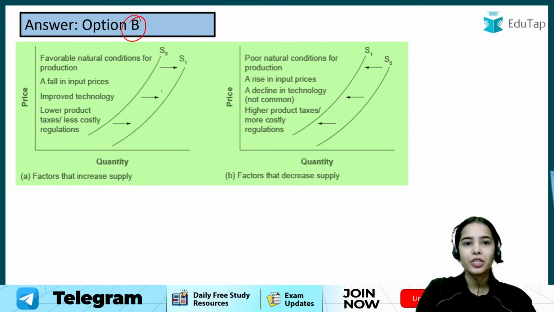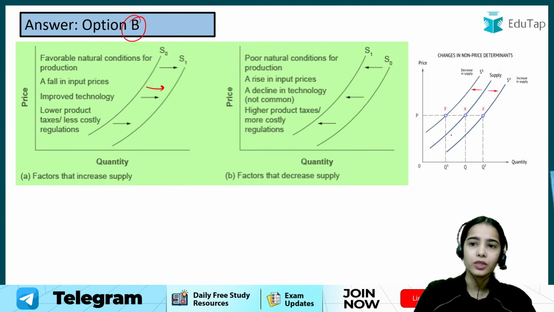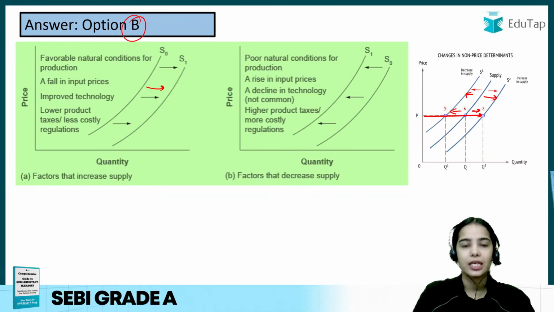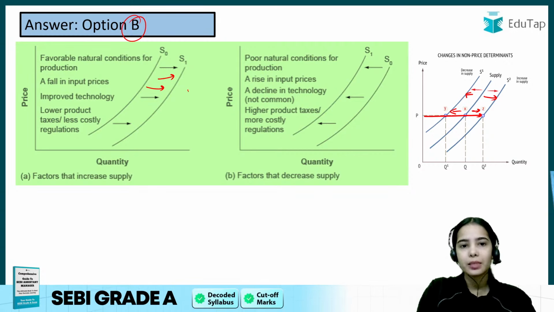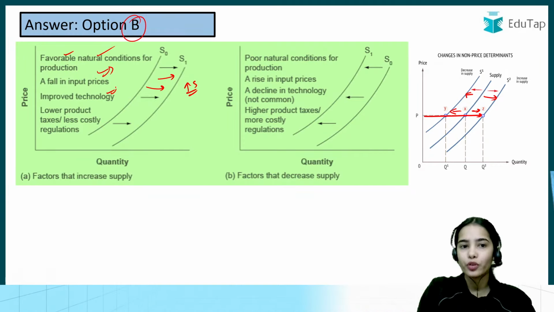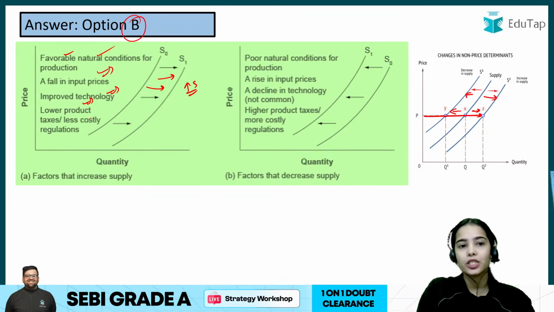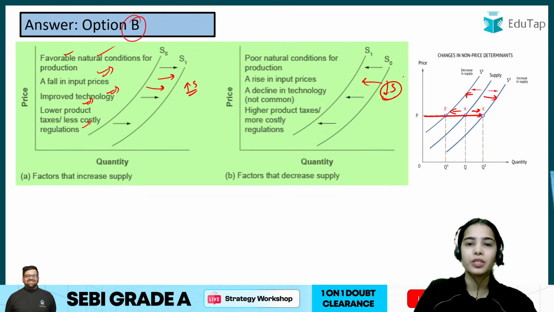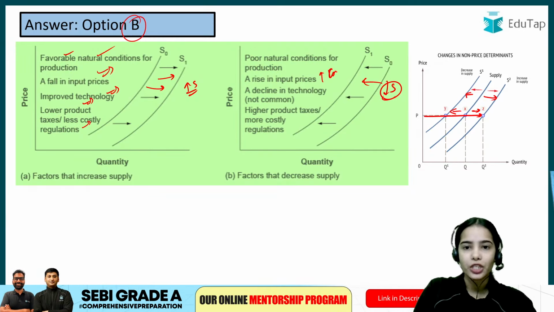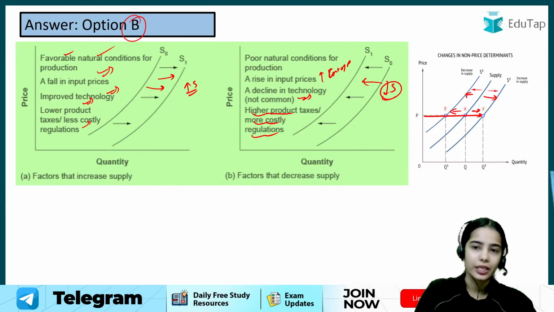So you can see that there can be shift, there can be rightward shift or there can be leftward shift. There can be increase in supply or decrease in supply at the same price because of different reasons. The increase in supply can be because of favorable natural conditions, fall in input prices, improved technology, lower product taxes or less costly regulations. While the supply can decrease because of poor natural conditions, rise in input prices, that means the cost of production is increasing, decline in technology, higher product taxes or more costly regulations.